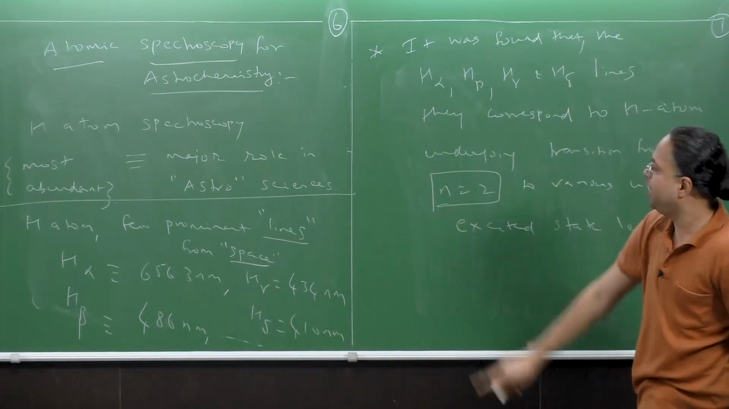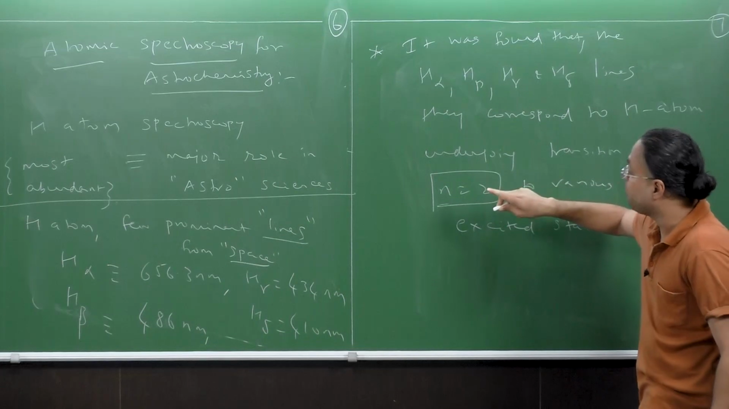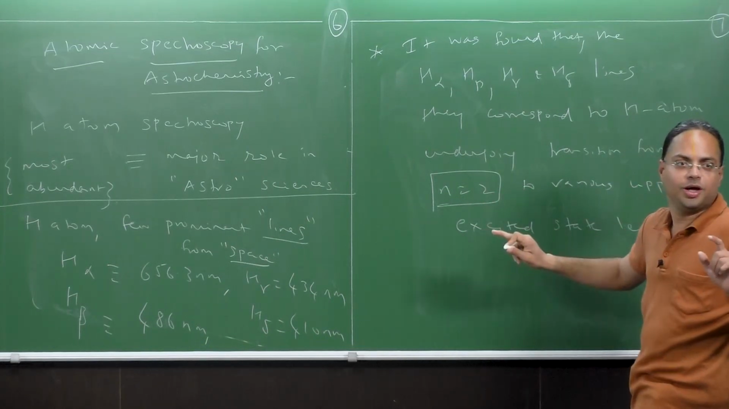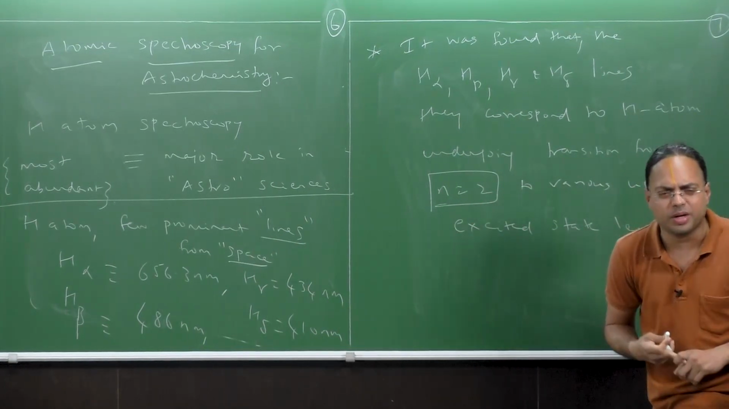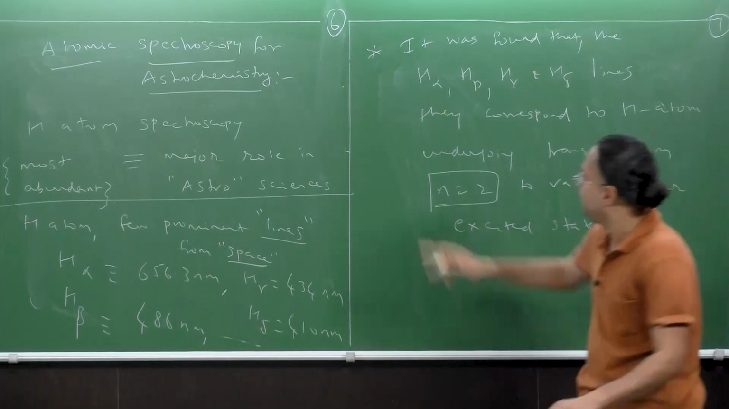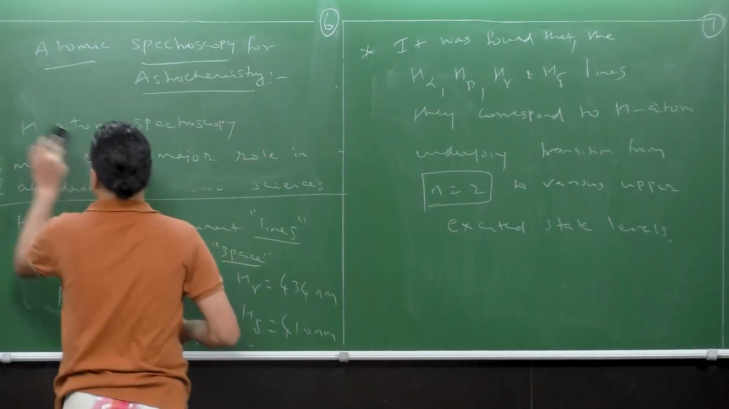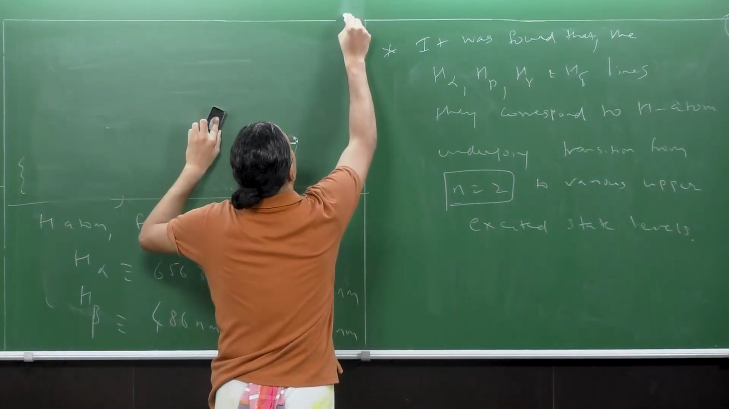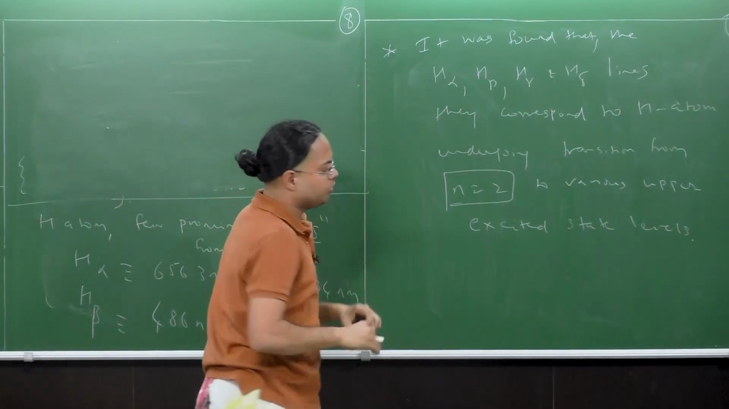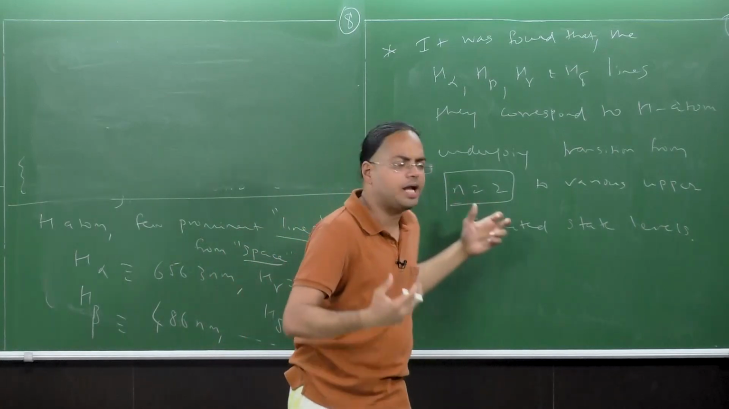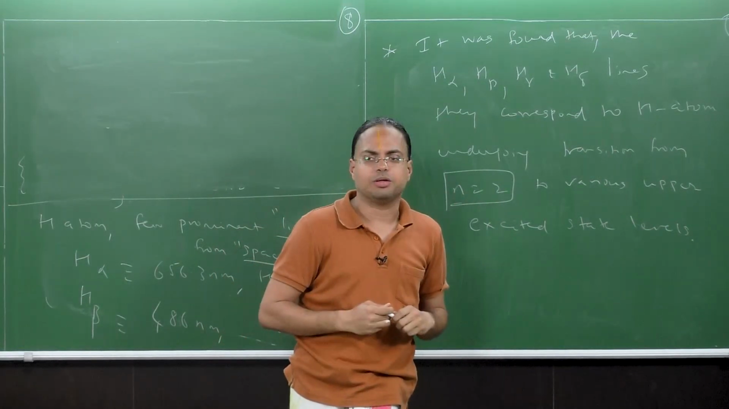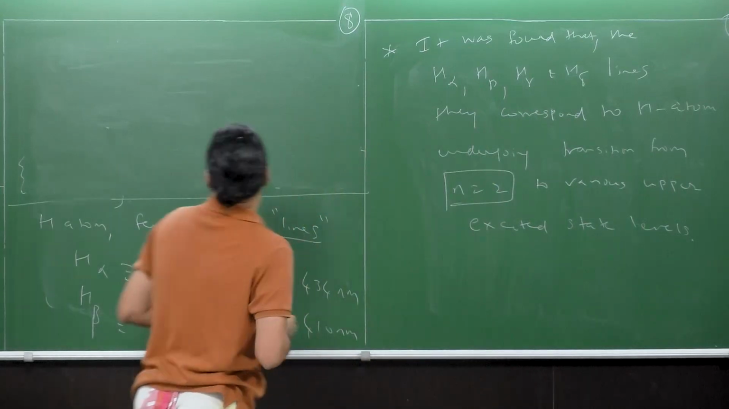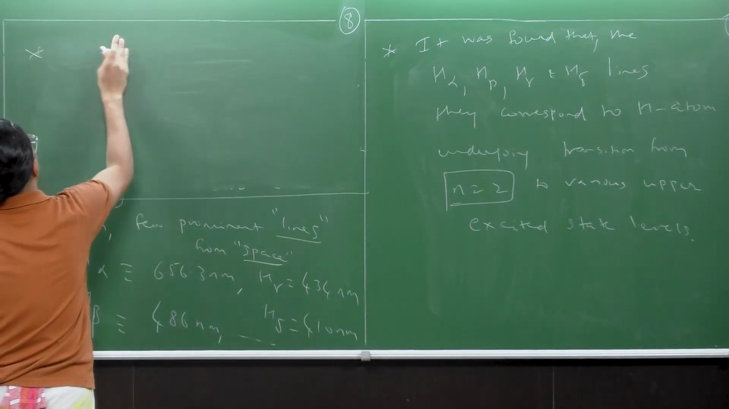Now please note this. What have I written here? I've written that it corresponds to transitions involving n equals 2. What am I talking about when I say n equals 2? Any idea? This is going to be page number 8. So what do I mean when I say that n equals 2 for the hydrogen atom? By n equals 2, I'm talking about the principal quantum number.